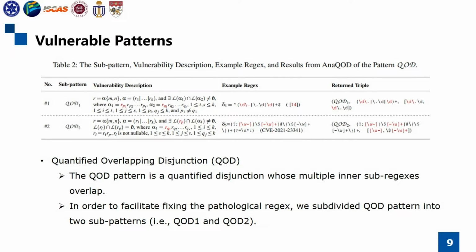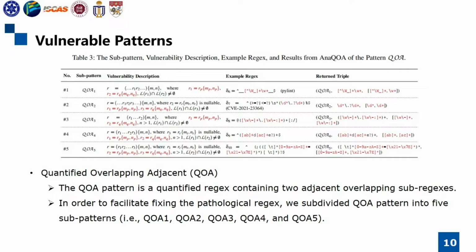The QOD pattern is a quantified disjunction whose multiple inner sub-regexes overlap. When matching a pump string, there are multiple choices among the overlapping sub-regexes, with worst-case exponential behavior on a mismatch. We subdivided the QOD pattern into two sub-patterns, that is, QOD1 and QOD2, as shown in the table. The QOA pattern is a quantified regex containing two adjacent overlapping sub-regexes. A pump string can be consumed by either of the overlapping adjacencies. We subdivided the QOA pattern into five sub-patterns, that is, QOA1 to QOA5, as shown in the table.